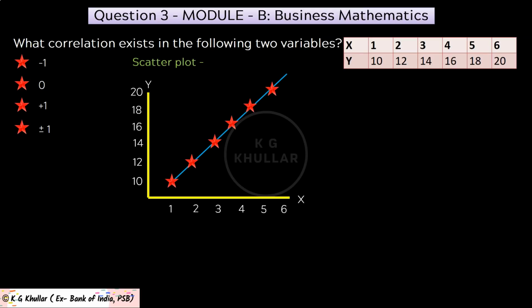So can you answer what type of correlation is this? Yes, if you said perfect positive correlation, then you are correct. And we just learned that in a positive correlation, the value is +1. So the correct answer for the given question is option C.